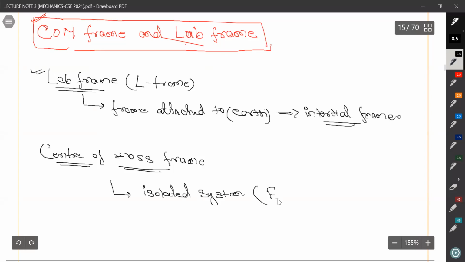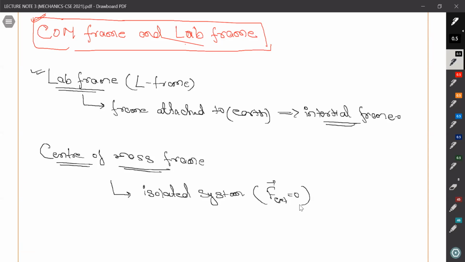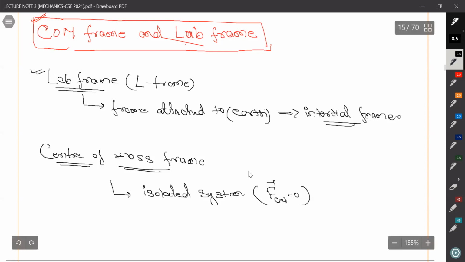That means there should be no external forces acting on it, right? If you are considering center of mass frame, it must be an isolated system, that no net force acting on it. That means it is also an inertial frame.